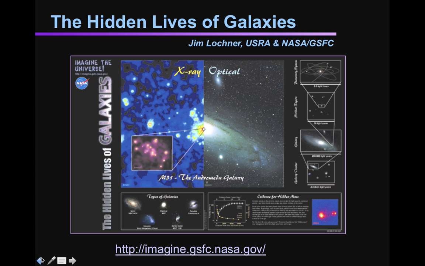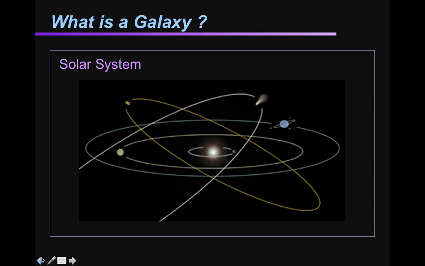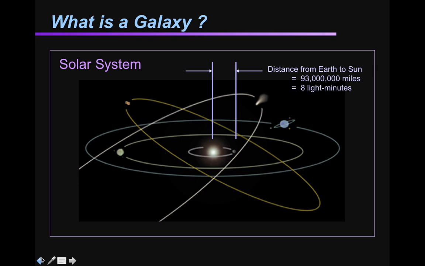Okay, so we are talking about galaxies. And before we even talk about what the definition of a galaxy is, let's start a little closer to home. Let's find our place in the galaxy. Our solar system. In our solar system, the sun is in the center, and we sit 93 million miles away from the sun. And at that distance, it takes light about 8 minutes to reach us.